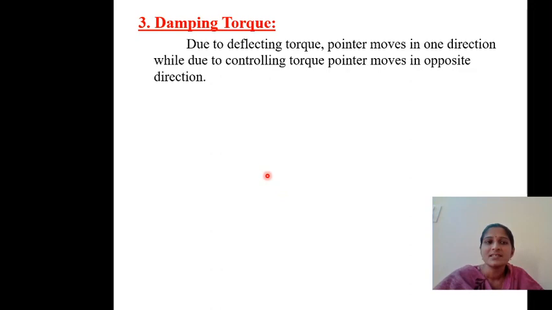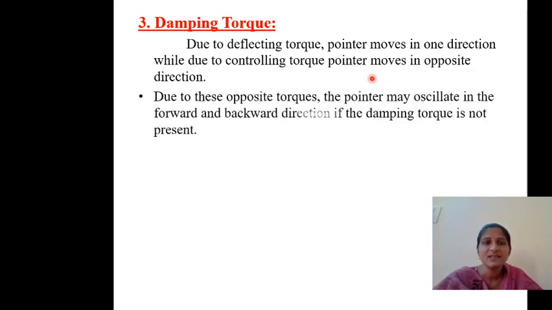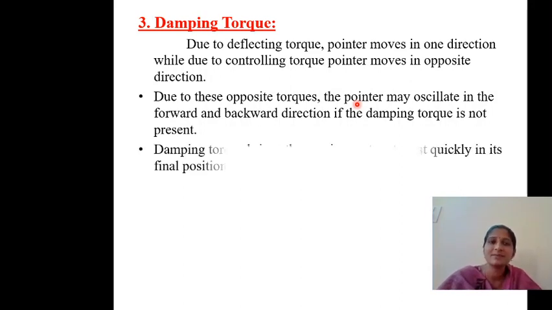Due to the deflecting torque, the pointer moves in one direction, while due to the controlling torque, the pointer moves in the opposite direction. At steady state, the deflecting torque is equal to the controlling torque. Due to these opposite torques, the pointer may oscillate in the forward and backward direction. If the damping torque is not present, the pointer will be oscillating. To damp out those oscillations, you need the damping torque.